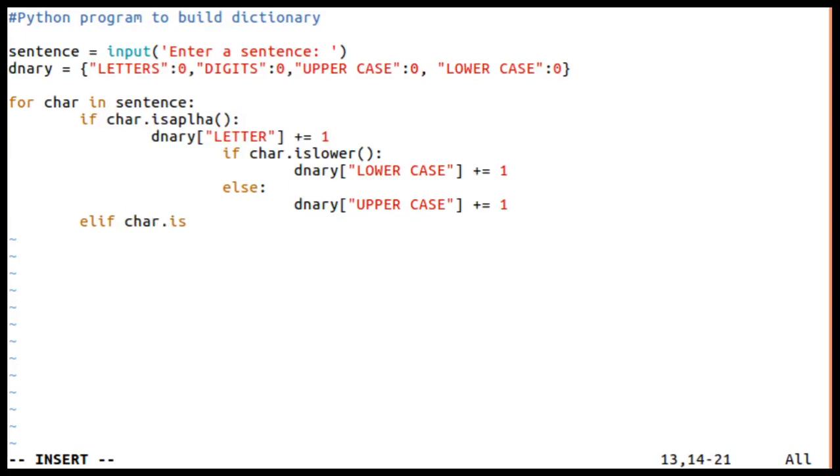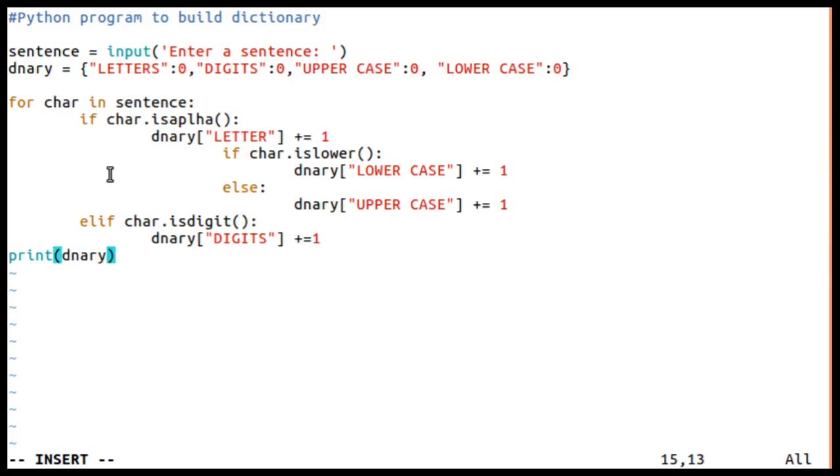If it is a digit, then I am going to increment the count of the dictionary of digits plus equal to 1. Uppercase and lowercase will be checked here itself. So later I am going to print the dictionary.